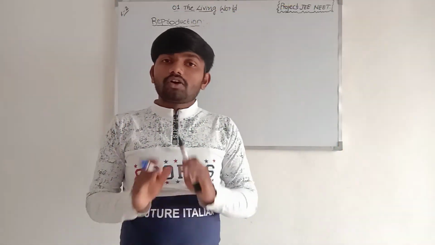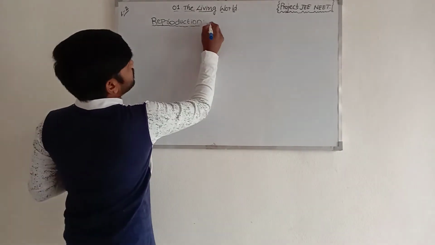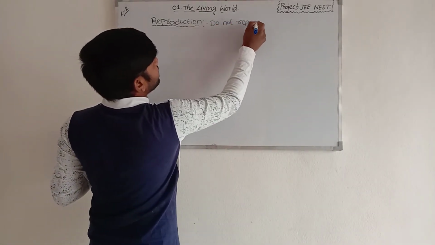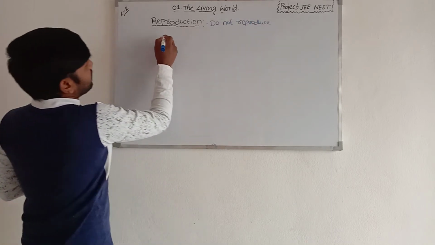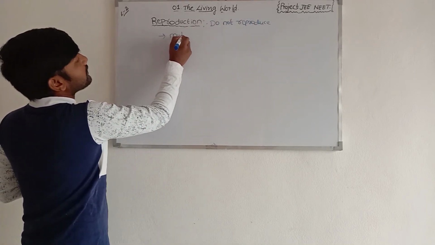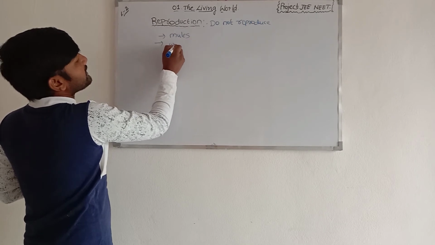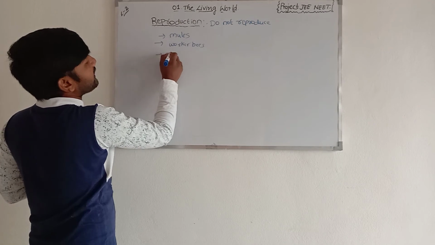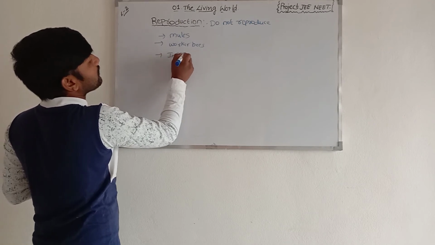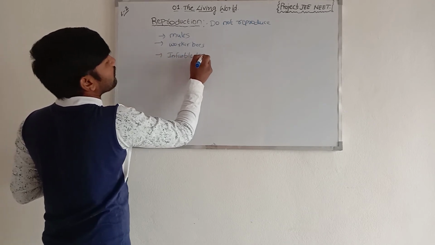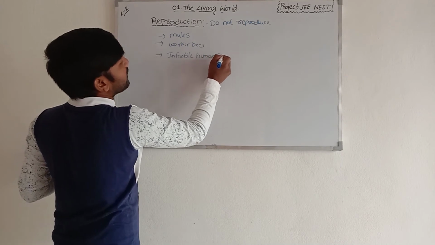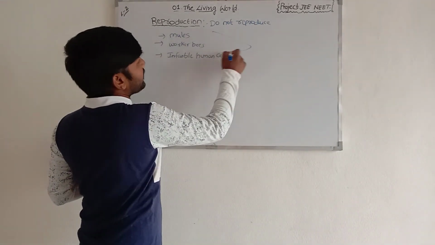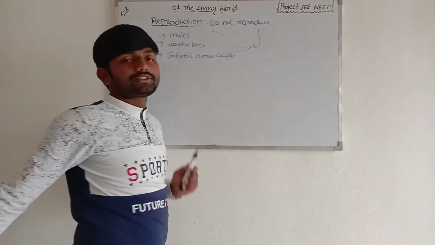Many organisms do not reproduce. In the NCERT they are given as mules, worker bees, and also infertile human couples. They do not reproduce.